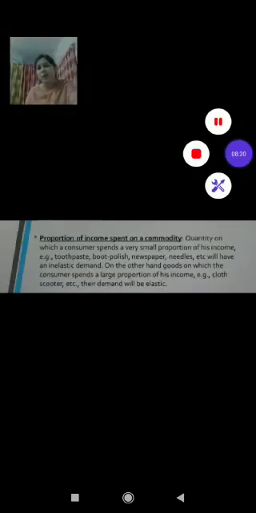So, in other words, you can see in the slide, goods on which the consumer spends a very small portion of income, like toothpaste, book, polish, newspaper, needle, etc., will have inelastic demand. On the other hand, goods on which the consumer spends a large portion of income, like clothes, scooter, furniture, fine TV, car, etc., the demand will be elastic. Right children? Now coming to the